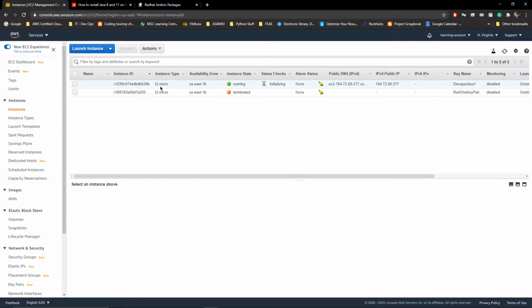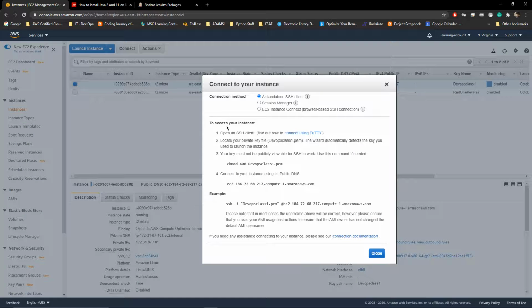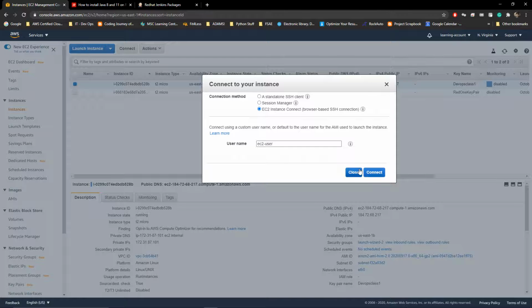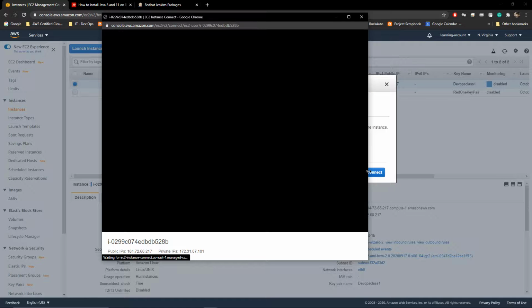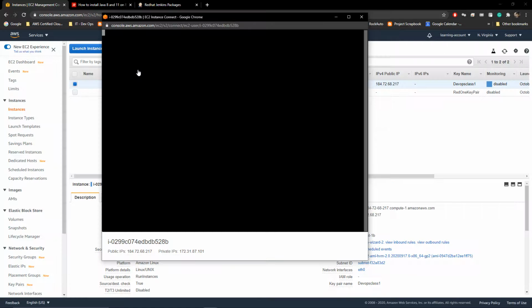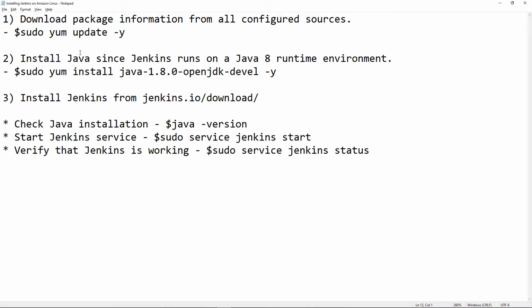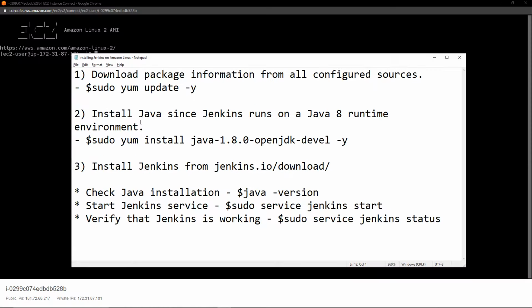There we go. So you can right click on the instance and click on connect, and then click on EC2 instance connect, browser based SSH connection, and then click on connect here. So the first command that you want to run, and I'll have these commands down in the description, is sudo yum update -y.